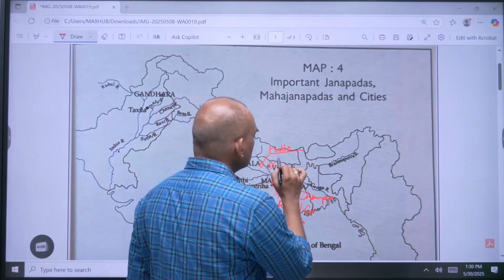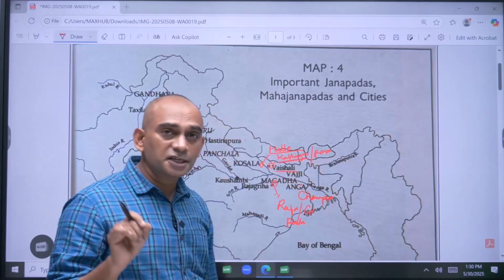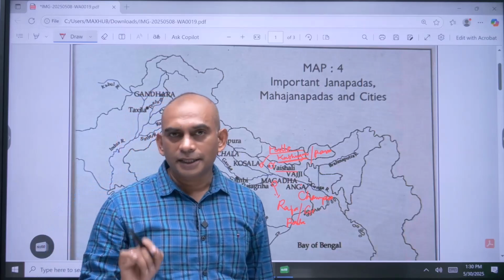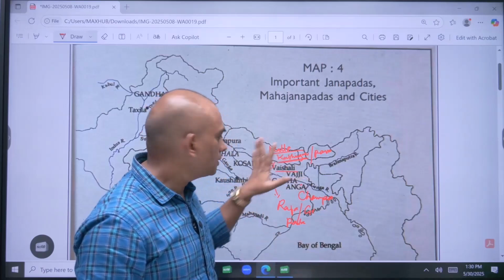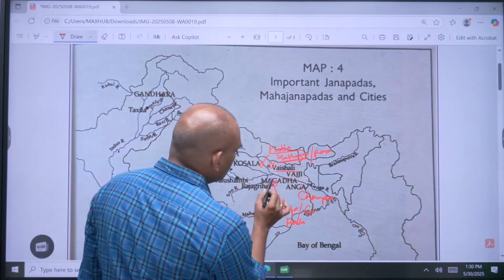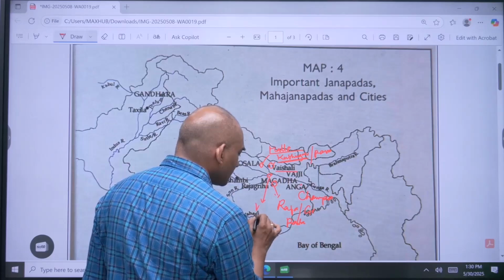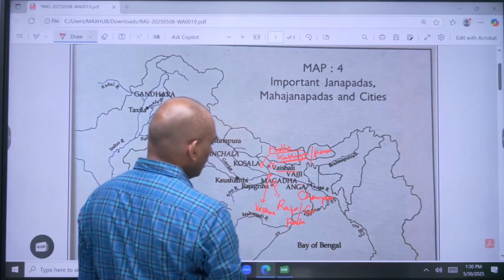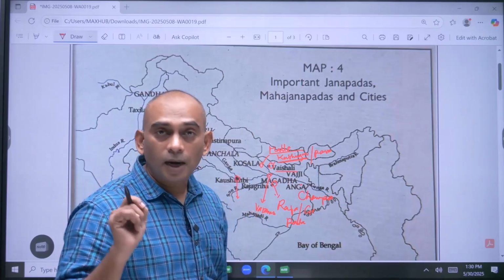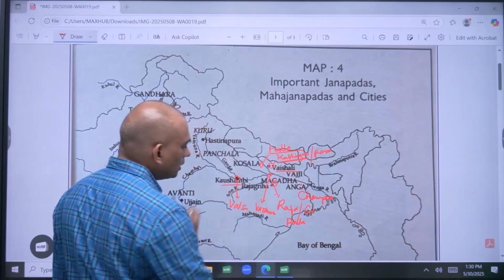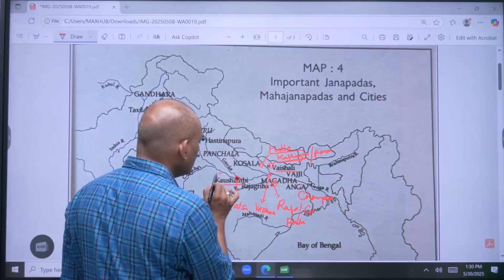Malla's capital is Kushinagar. Another important city was Pavapuri. In the vicinity of Kushinagara, Buddha died. That means Buddha's last rites were performed by Mallas. And now look at this place, Kasi. Kasi was another important Mahajanapada. Its capital Varanasi. And at the confluence of Ganga and Yamuna, there was another Mahajanapada, Vatsa. Its capital Kaushambi.